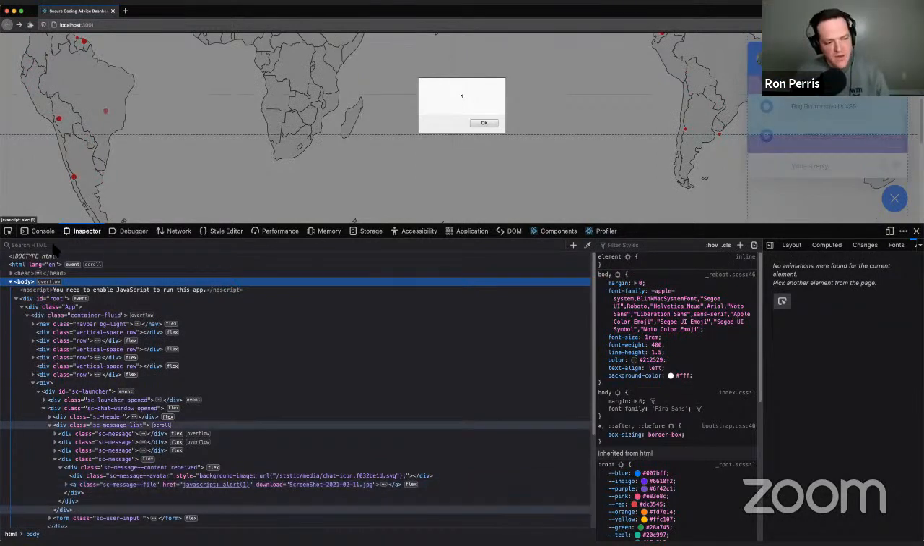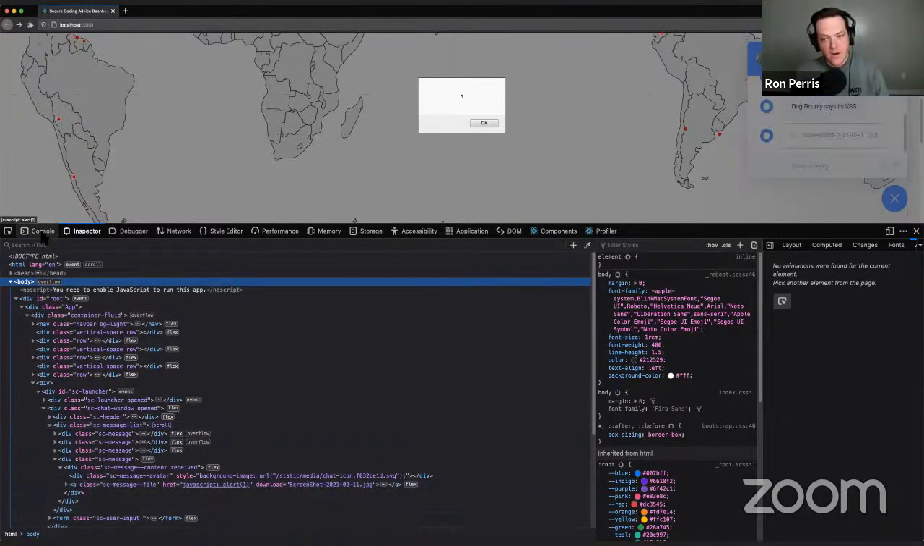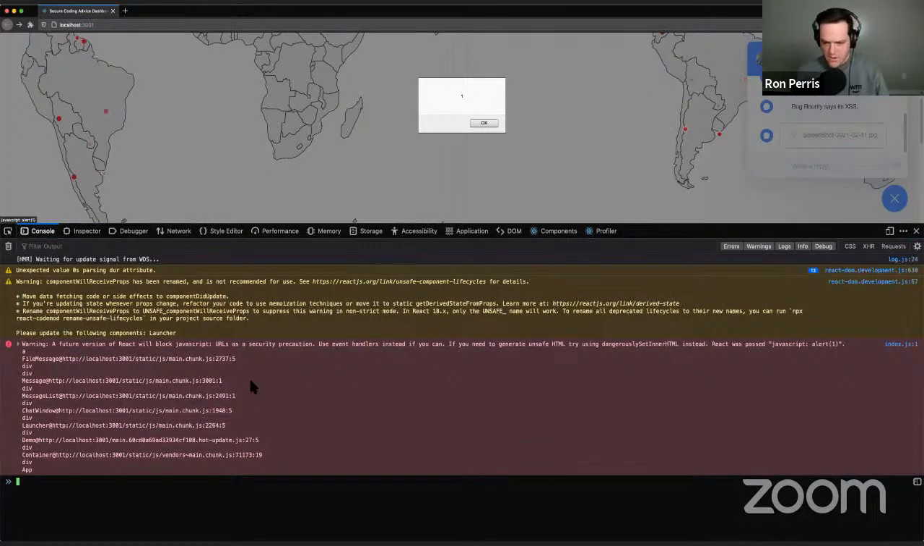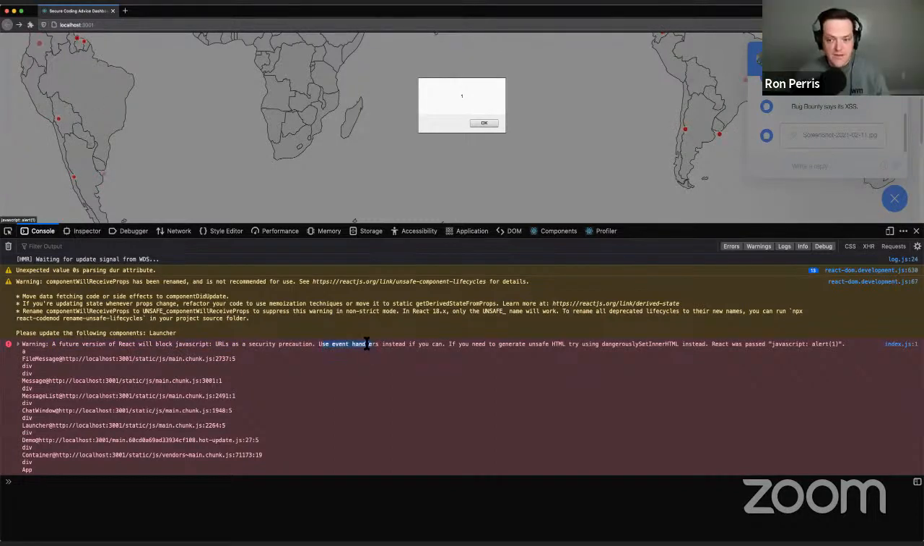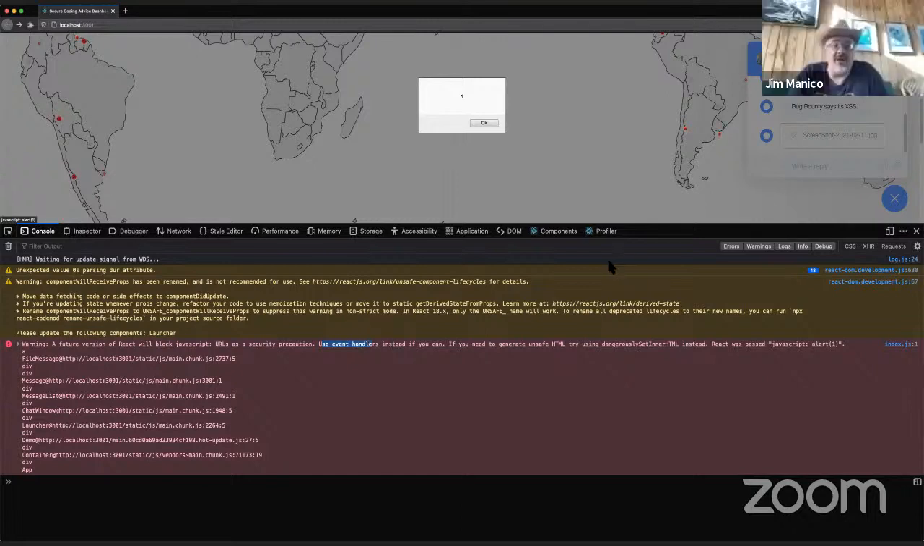But what they did do is add a helpful warning in the console, which you get when a JavaScript URL ends up in your user interface. It will give you this message now: a future version of React will block JavaScript URLs as a security precaution. Oh, that really helps. That's great. This will be in the user's console if they end up with a cross-site scripting attack in their web browser. And that helps us how? How does this help us, Ron?